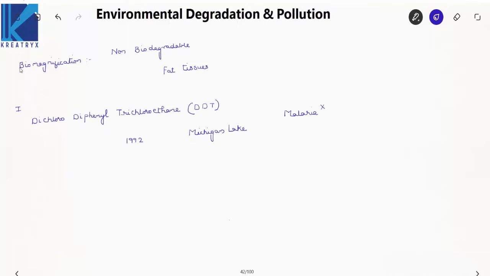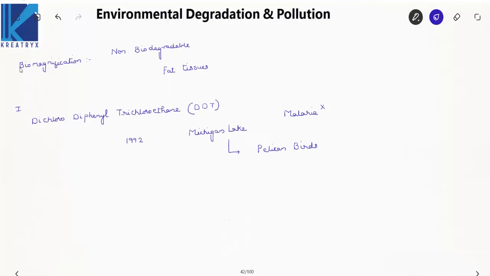Now what happened due to this? After 20 years, it was found that the number of pelican birds, which are specific to this Michigan Lake, was decreasing very rapidly. Why? What happened?